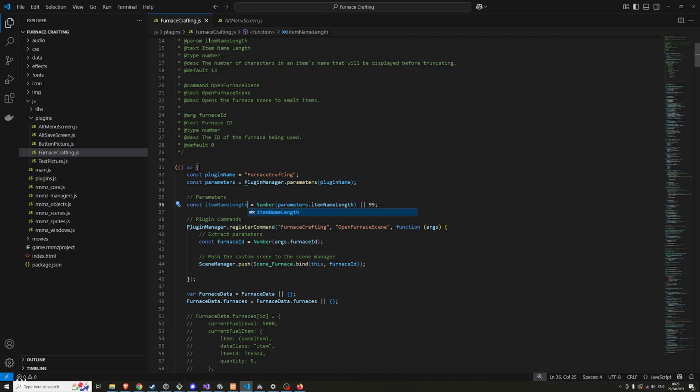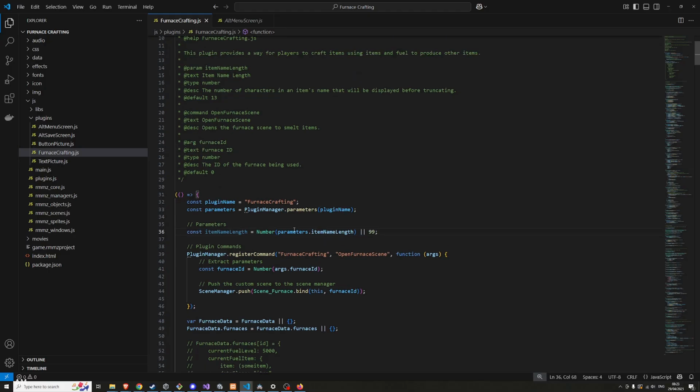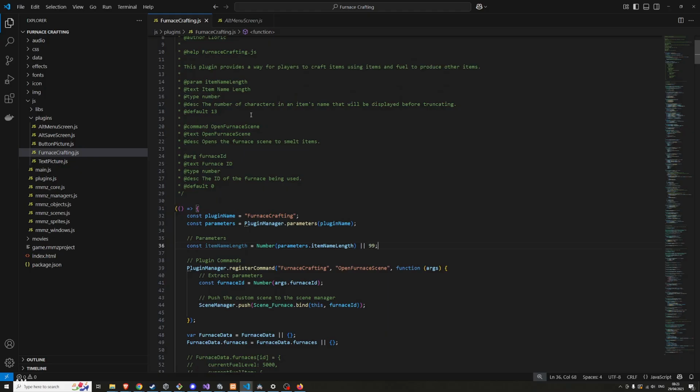Yeah, item name length isn't very descriptive. It's kind of a bad variable name. Number of allowed characters in item name.